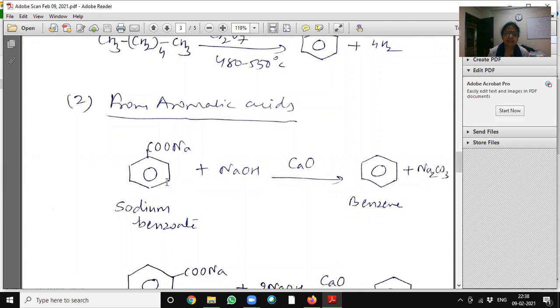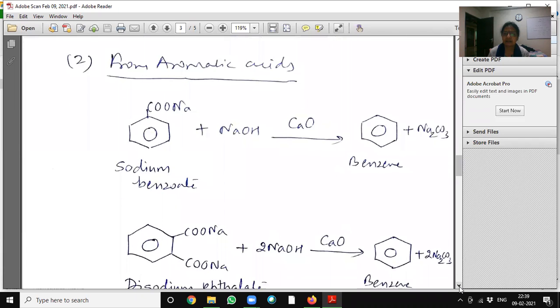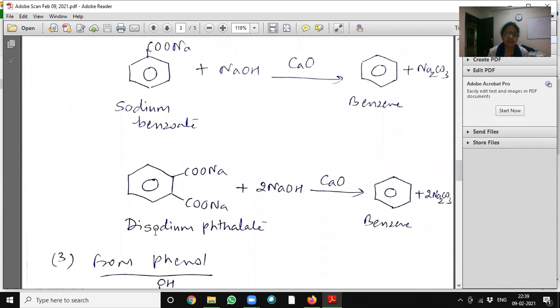From aromatic acids, sodium benzoate, when it is treated with soda lime, it will form benzene and sodium carbonate. Disodium phthalate, when it is treated with sodium hydroxide and calcium oxide, that is soda lime, will form benzene and sodium carbonate.